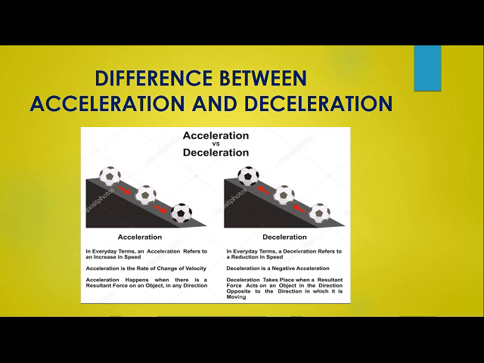You can see two footballs they have shown. Acceleration is rate of change of velocity. Deceleration is nothing but negative acceleration. Acceleration happens when the resultant force is applied to an object in its direction of motion, whereas deceleration happens when the force is applied in the opposite direction. You all must be very much fond of playing cricket, football. In all these matches, acceleration and deceleration happen all the time. Football, he kicks, so acceleration. If somebody tries to stop it, then it is an example of deceleration.